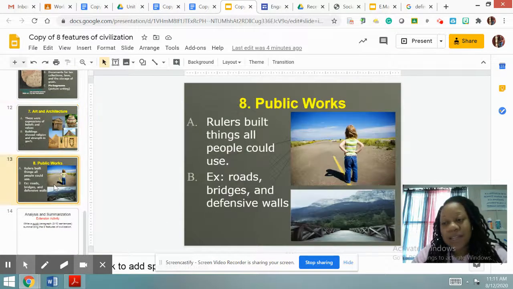Next up, a civilization also has public works. Public works meaning rulers built things all people could use. Examples: roads, bridges, walls. It was a necessity, even though it may have been very basic and not as advanced as what we have today. They still built it and put it in place, right?